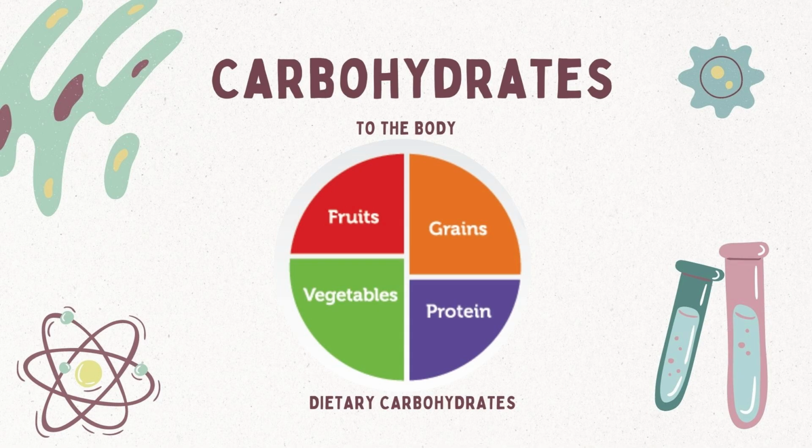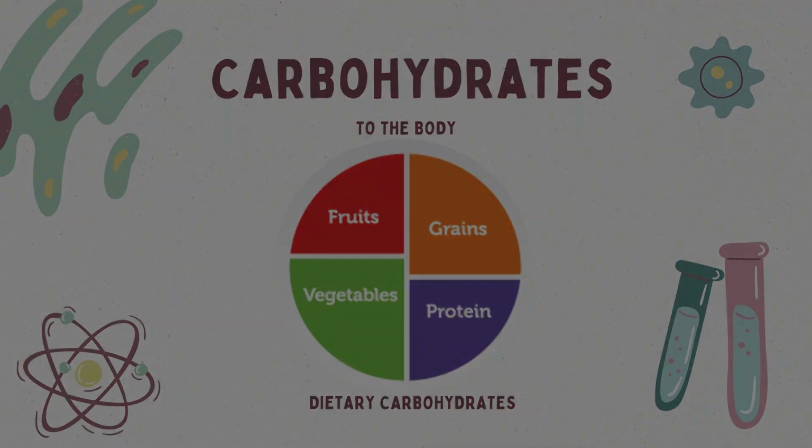Carbohydrates that go through the body are called dietary carbohydrates. These are obtained from foods such as fruits, starchy vegetables, grains, legumes, dairy products, and sugars.